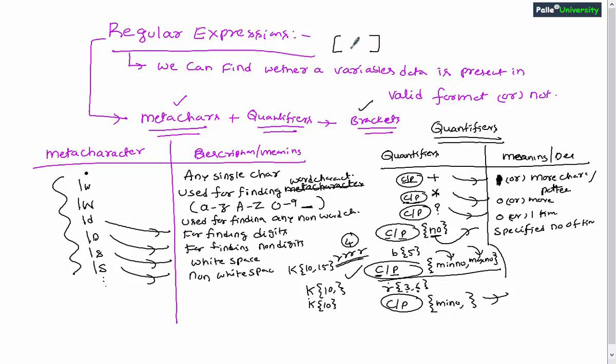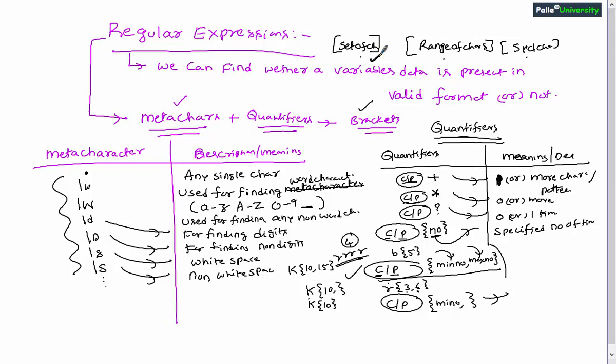Inside the square brackets you can write a set of characters, or a range of characters, or even special characters also, right? So if you want to check any of these things, set of characters or range of characters or special characters, usually you will be using square brackets. Let me explain the meaning of this.